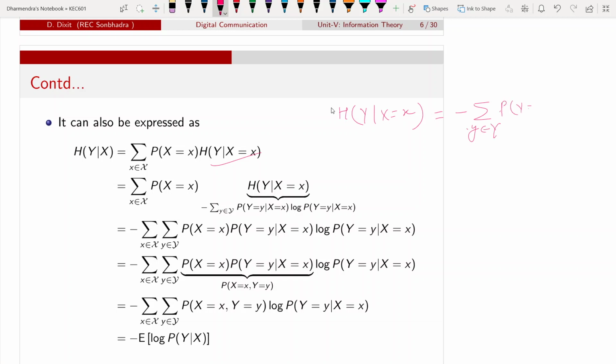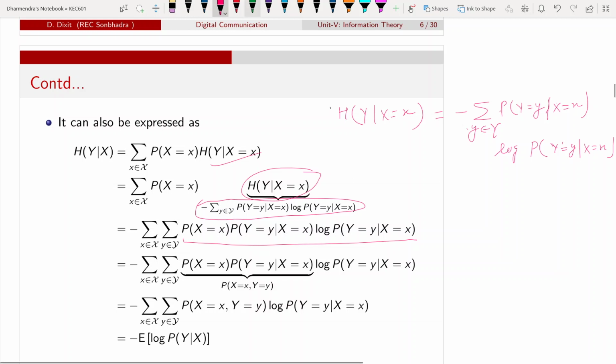This is Y equal to small y. Okay, given capital X is equal to small x, log of this conditional probability, sum over... x is fixed, and then you have to substitute this value. We are substituting this value in place of this, and I will obtain this. Okay, and now this term,